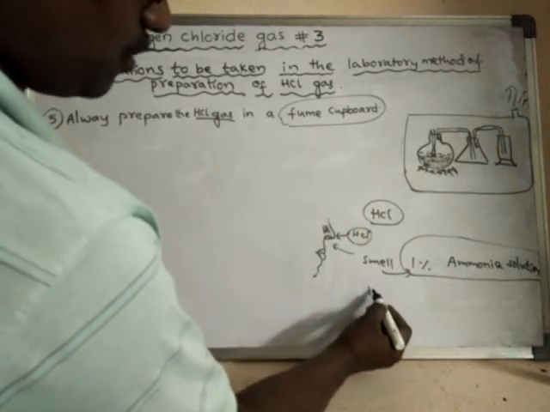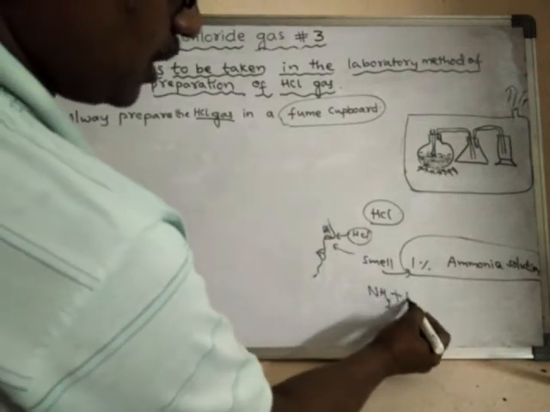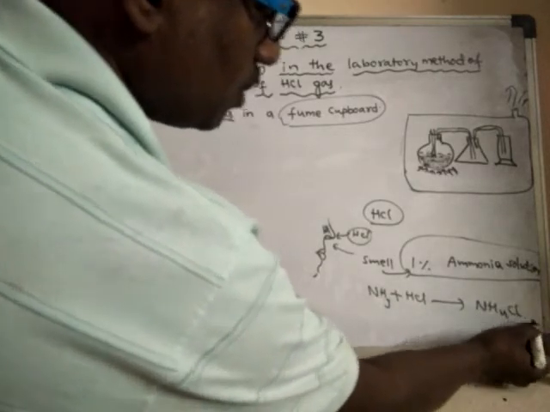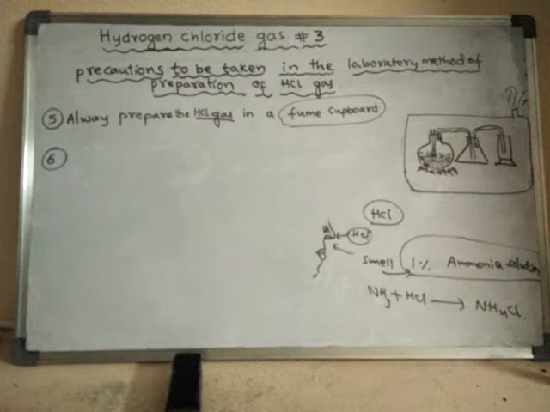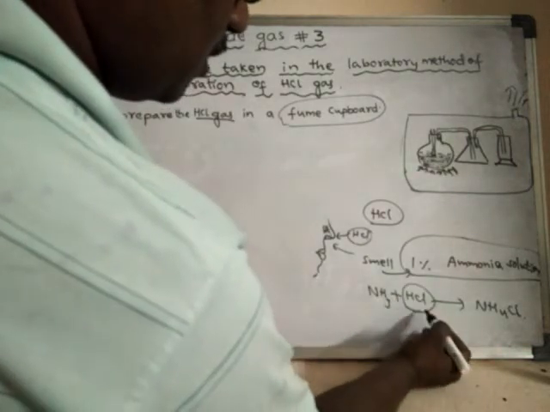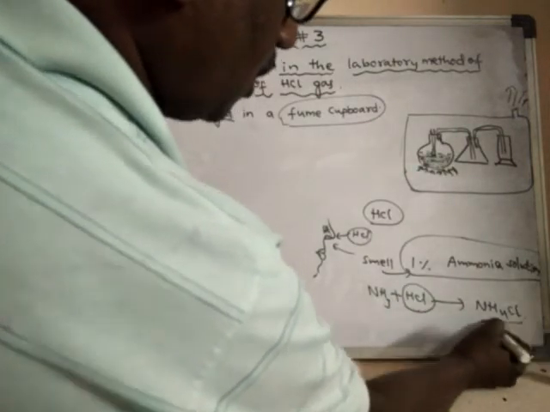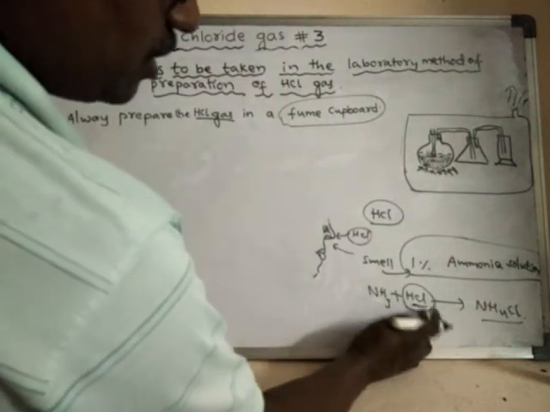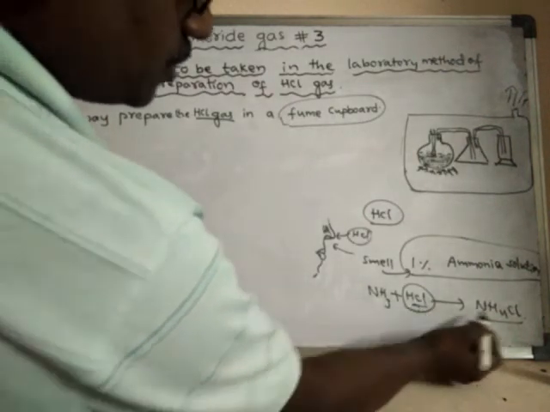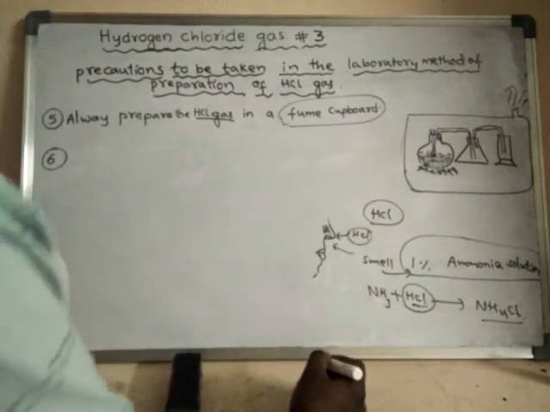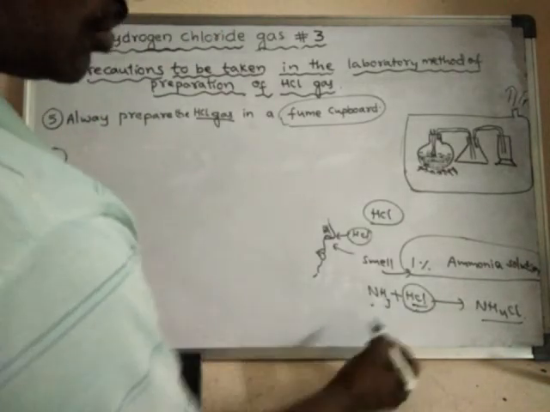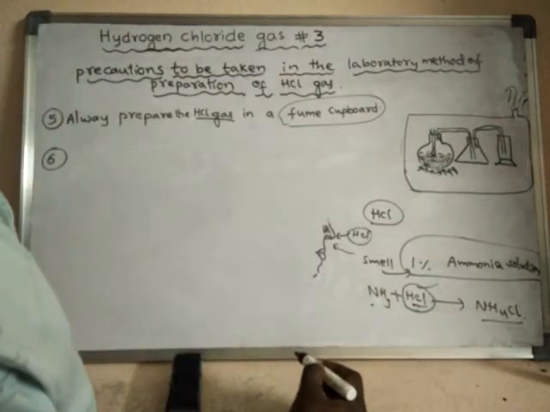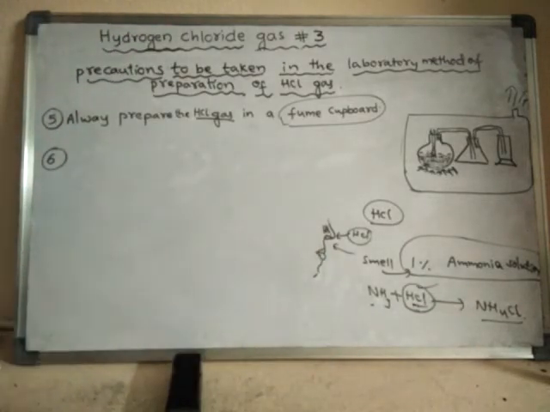This ammonia will neutralize the HCl by forming ammonium chloride, which is a salt and not an acid. So the HCl gas is neutralized by ammonia solution and does not cause any harmful effect inside the person.